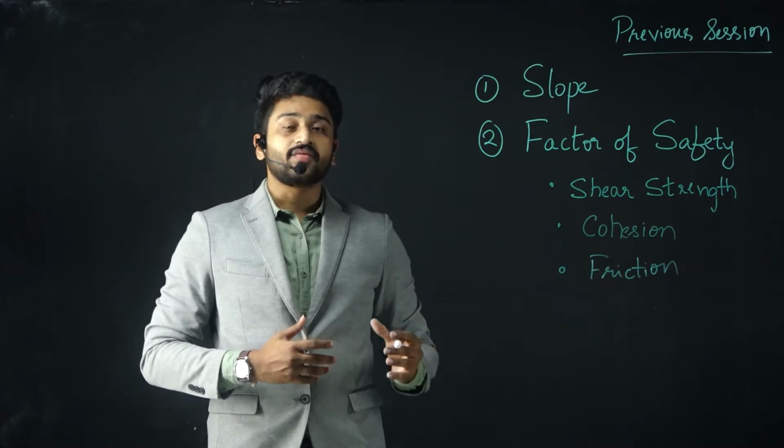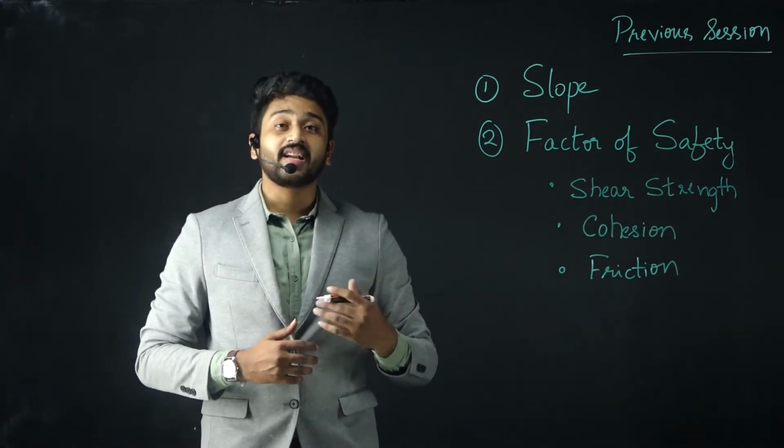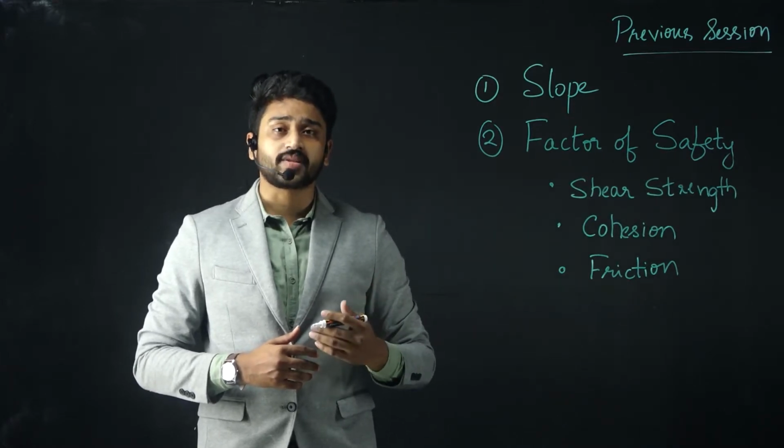After this, we understood the different types of slope failures that generally occur in practical cases, embankments or any other slope structures.